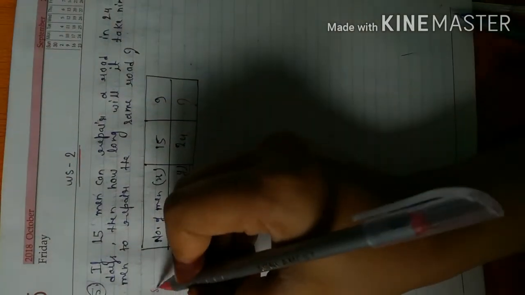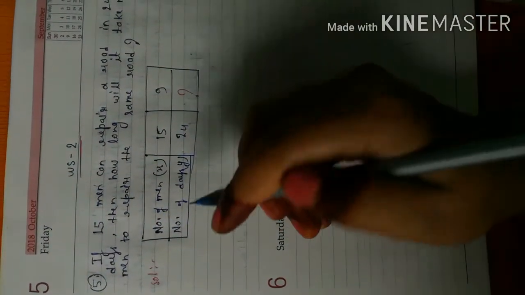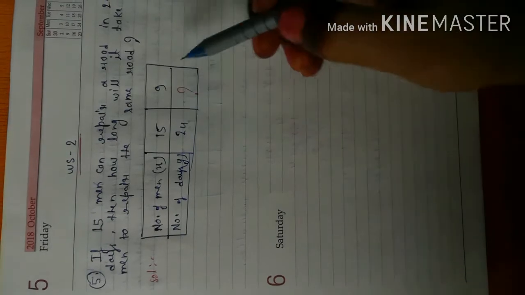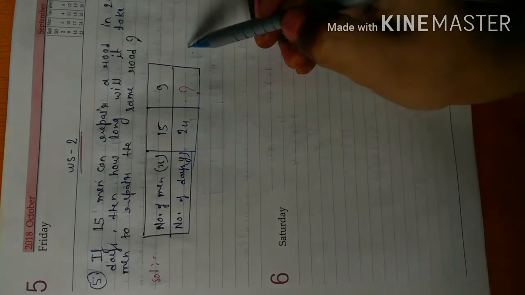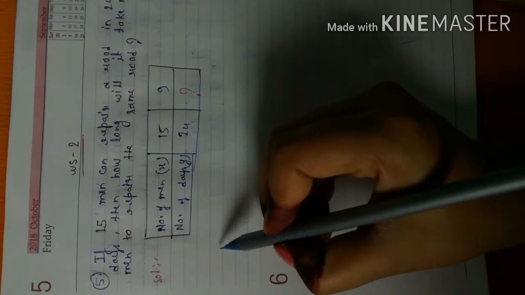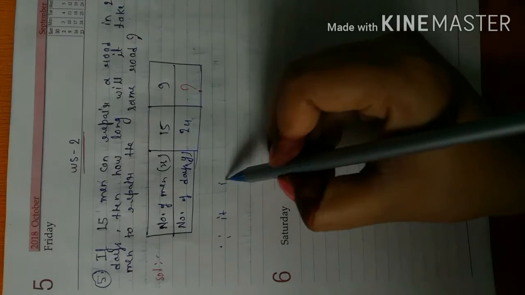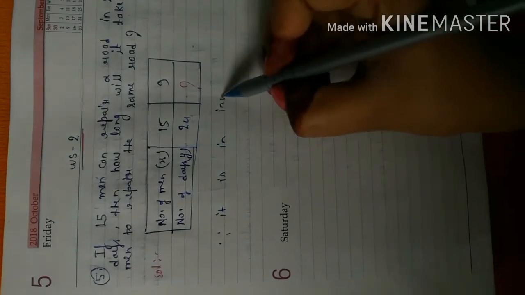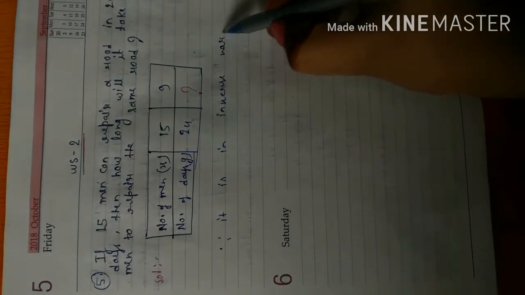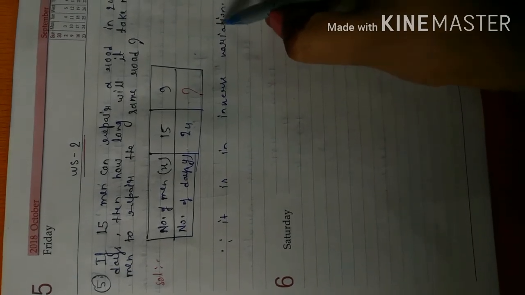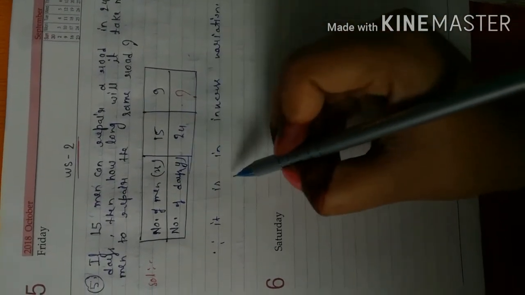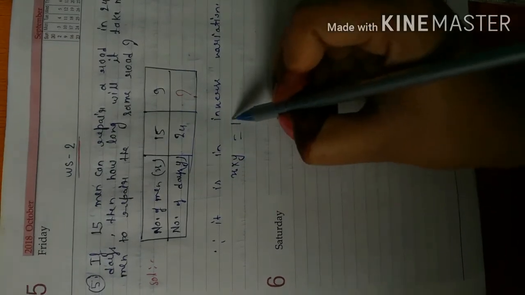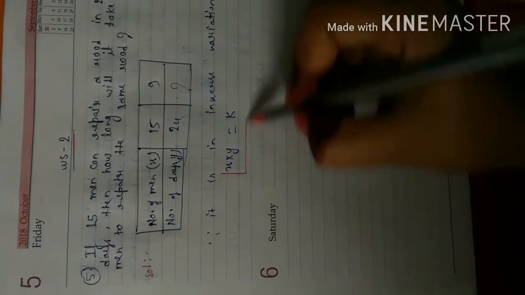Here we will do the solution. At first we can see that if we decrease the number of men, then the number of days will increase. So it is in inverse variation. In the introduction part I told you that in case of indirect variation or inverse variation, the product x into y equals k, some constant.